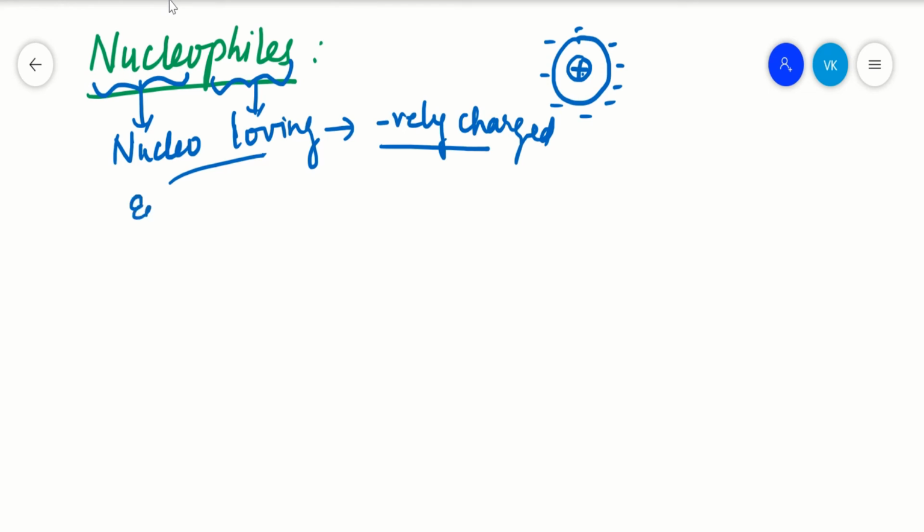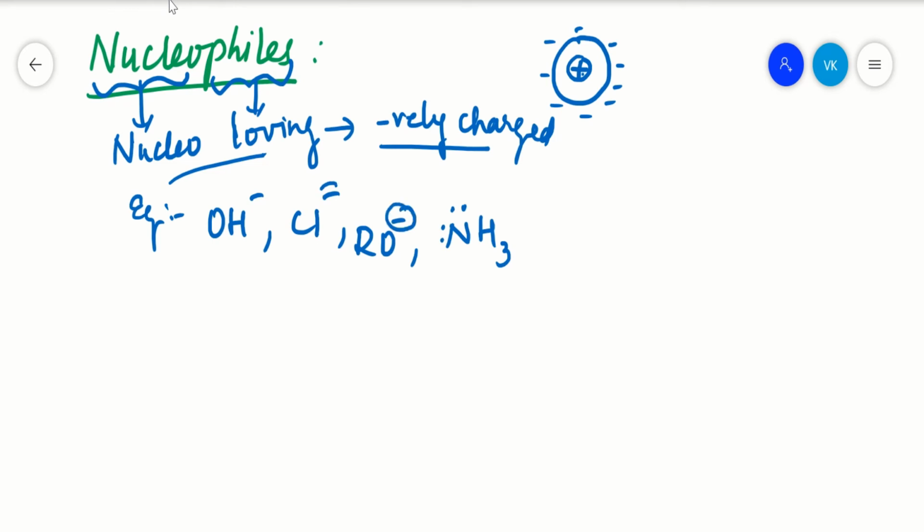What are the examples of nucleophiles? They are OH minus, Cl minus, RO minus, and also NH3, which has a lone pair of electrons. See, all these minus charges mean extra electrons are present on your ions.